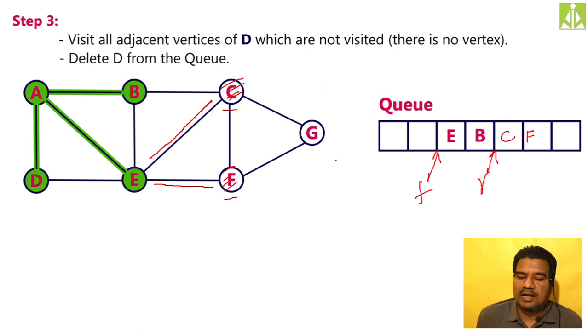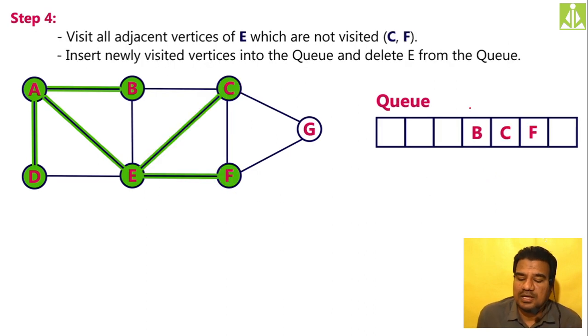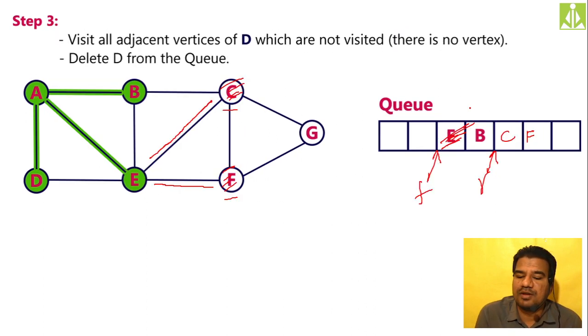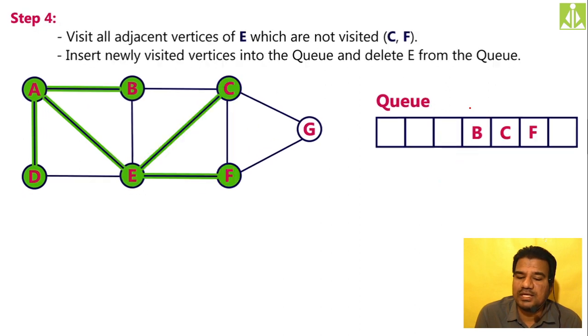Mark them with green and enter C and F into the queue. And after inserting C and F, as you don't have any further adjacent nodes to this E, simply delete this E. The same thing I am doing over here. See, from this to this, I have removed E and I have inserted C and F. Again, my front will be over here and my rear will be over here.